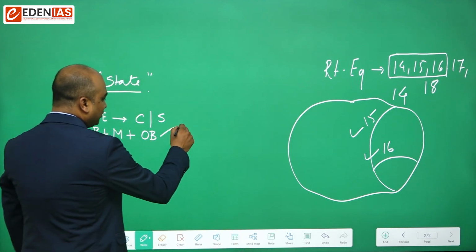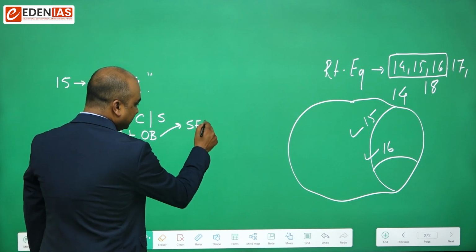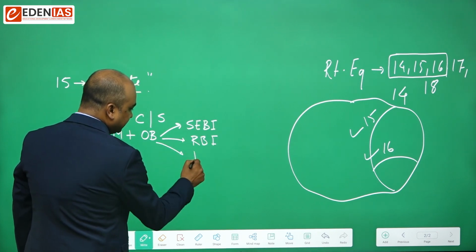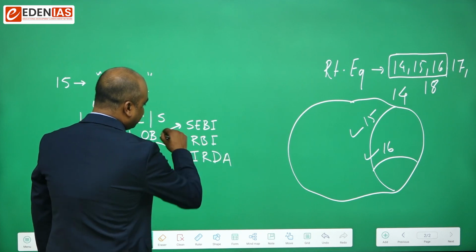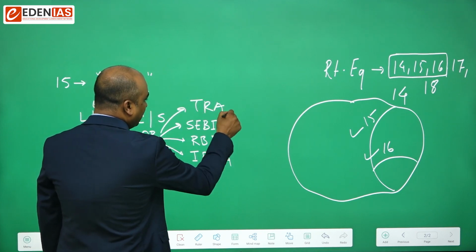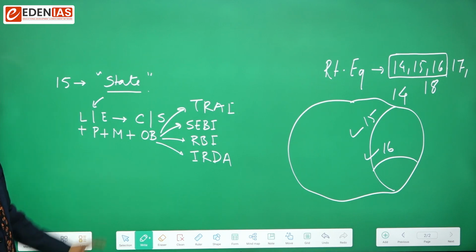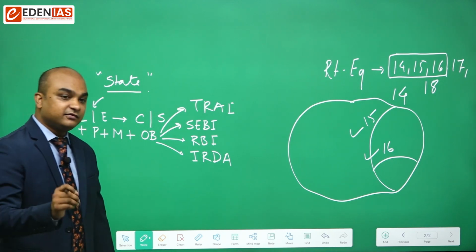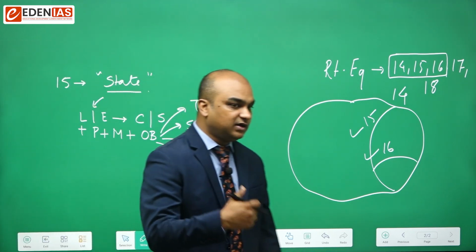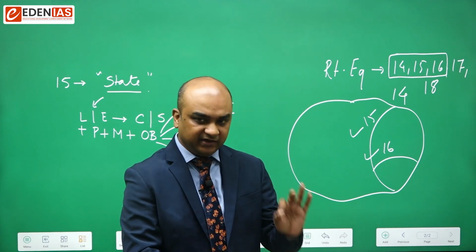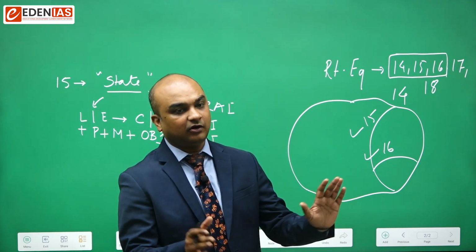Like I can include in this, say, SEBI. SEBI becomes a part of state, RBI becomes a part of state, IRDA becomes a part of state, TRAI becomes a part of state. These are all regulatory bodies, right, of different sectors. So they all become part of state. Keep this in mind. Even the action of a private individual becomes the action of the state if it is aided by the state, financially or otherwise.